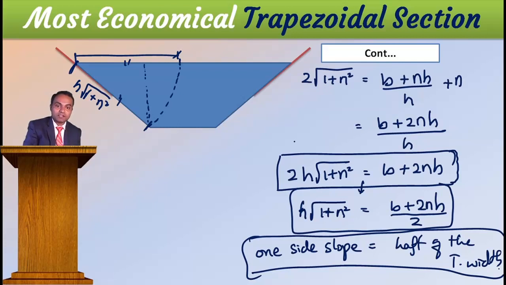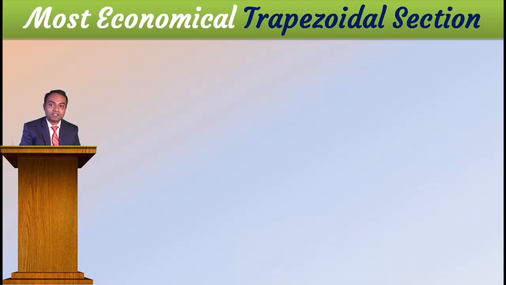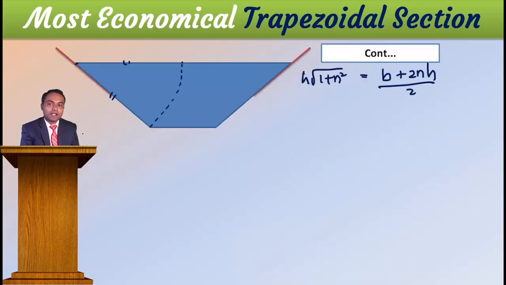Very interesting, right? If you maintain like this, then the discharge will be more and the cost will be reduced, losses will be reduced. Okay? Further, if I go with this equation, once again I will get some magic. Now I will make one triangle here. I am just playing with the geometry. I will get something, again one happy news.